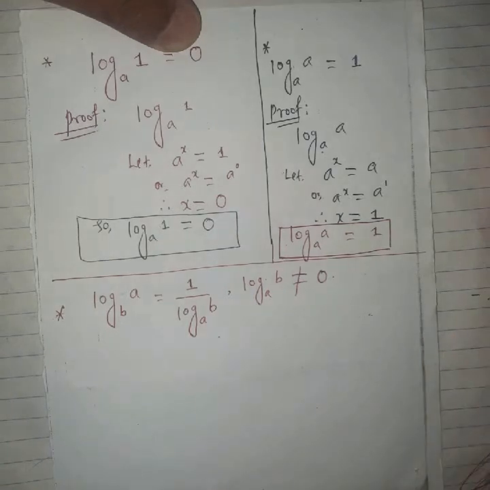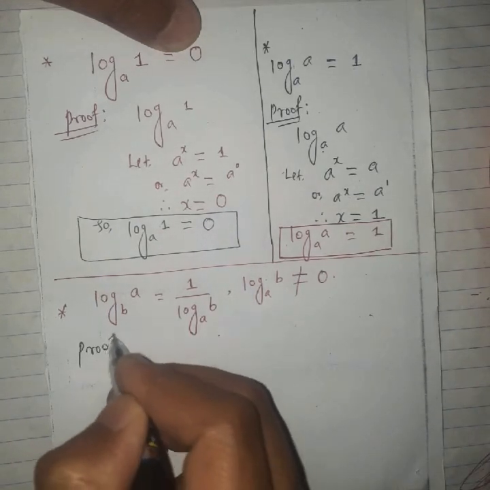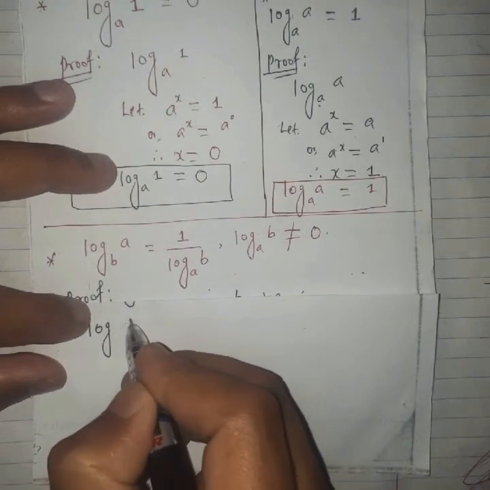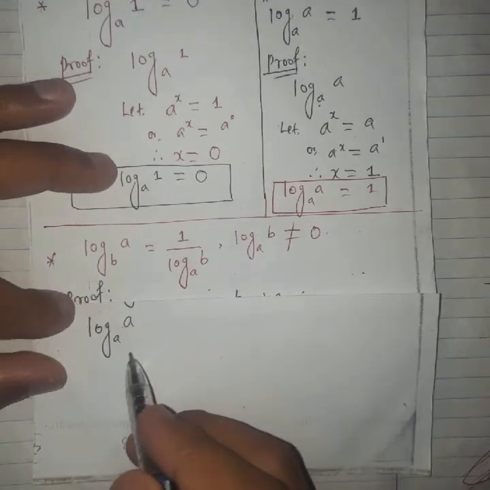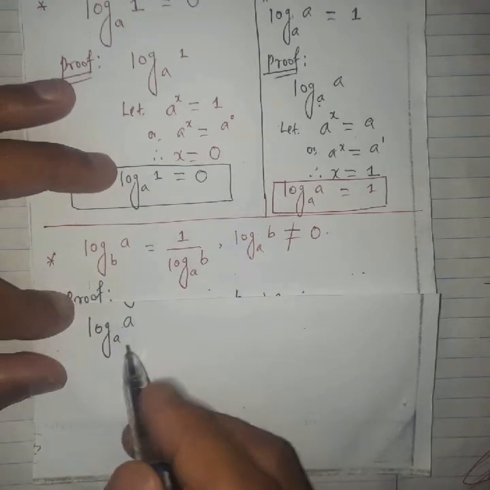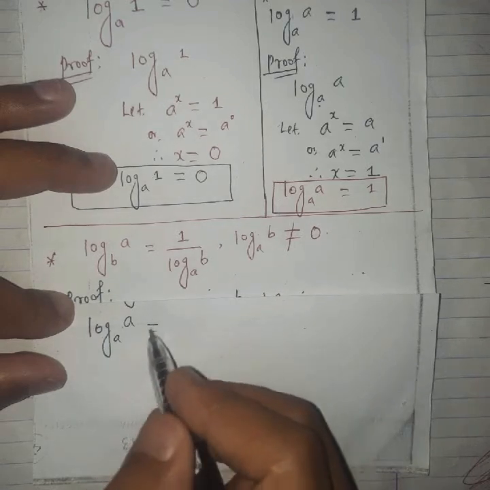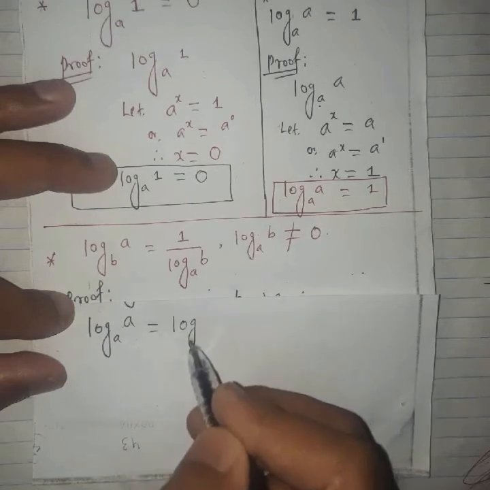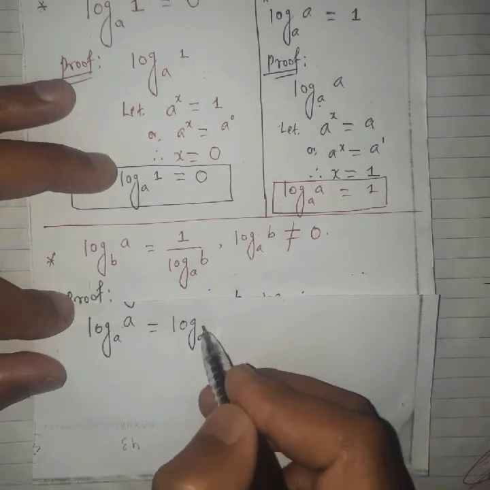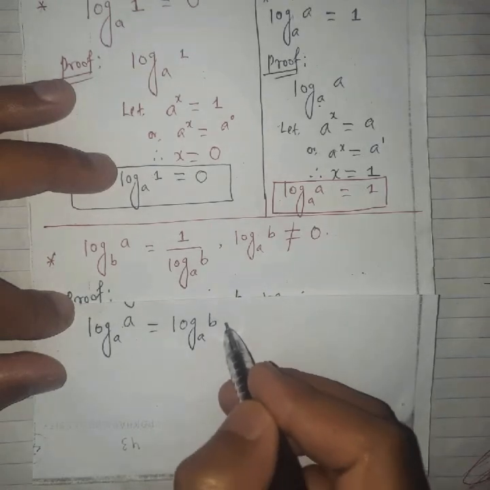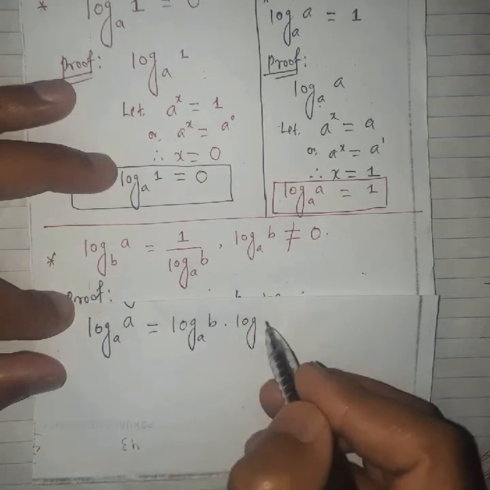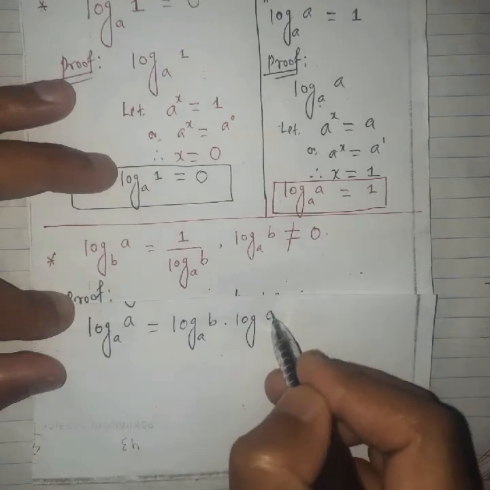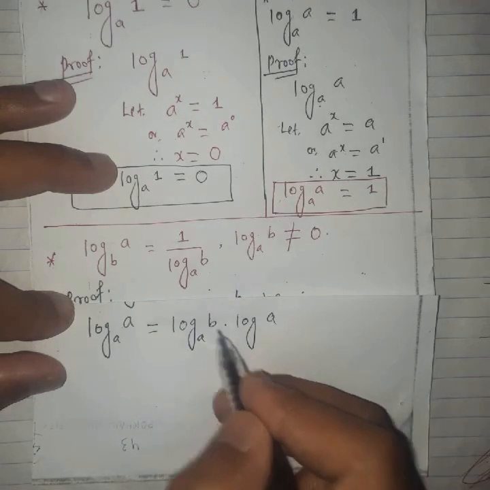And let's have its proof. There is the proof. Let's write the log of a with the same base a. This can be written by the change of base. This can be written as log of b with base a times log of a with base b.